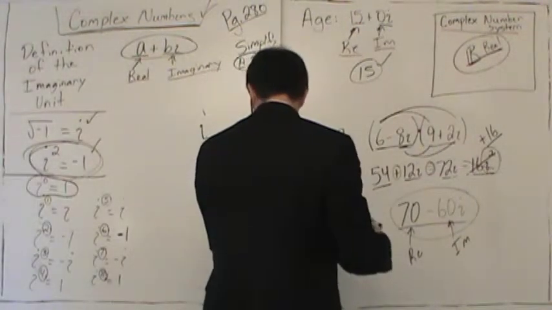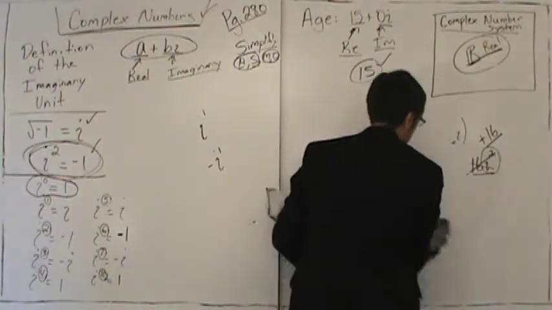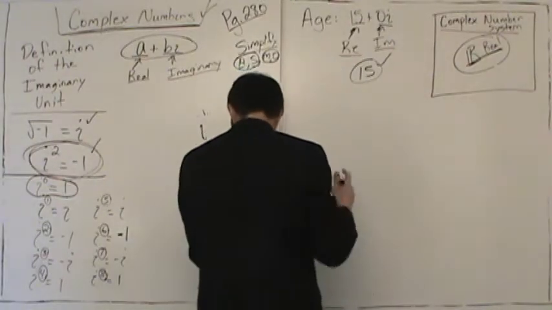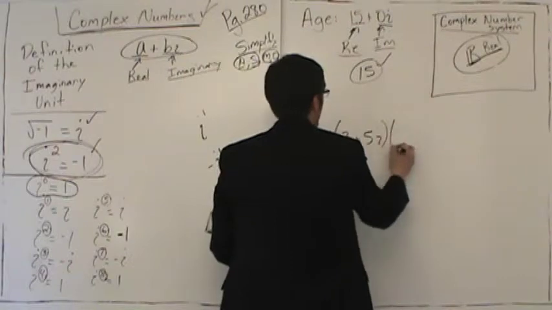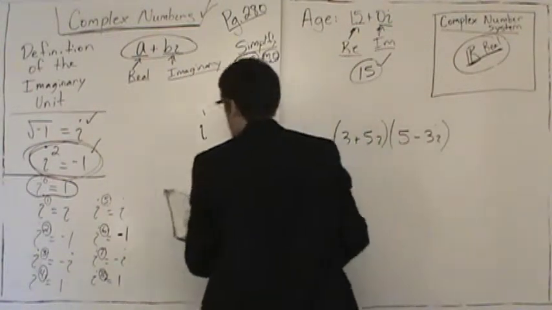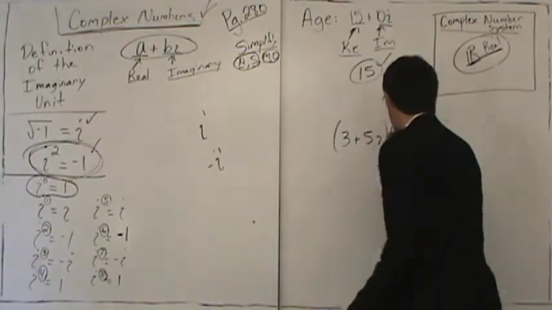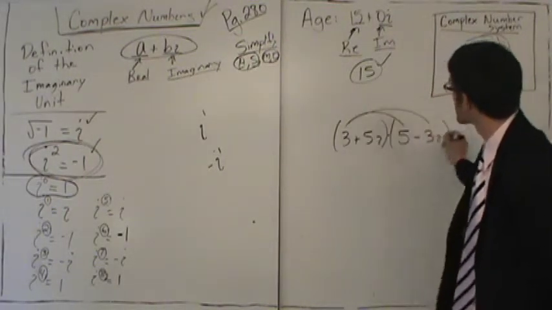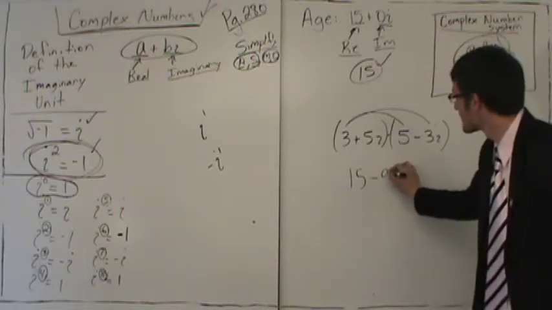And finally, let's look at, yes, I'm going to split this into two lessons because I need to discuss something else in the next lesson. Let's look at 3 plus 5i multiplied by 5 minus 3i. So here we have what operation between our complex numbers? Well, we have multiplication. So we're going to take the first number and multiply by both. This is a FOIL. 3 times 5 gives 15. 3 times negative 3i is negative 9i.